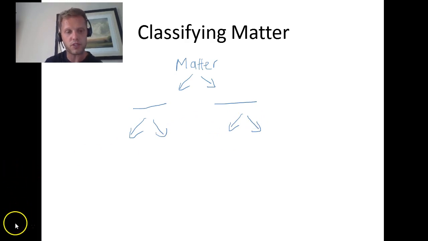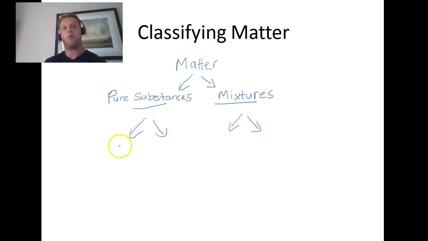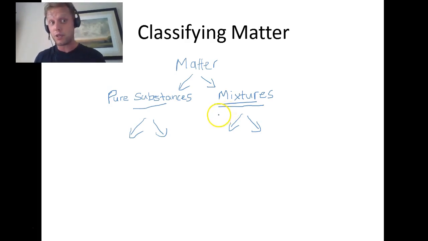So I'm going to give you a moment to see if you can do it. Oh, that was too quick, eh? So the first classification is something known as pure substances, and the other classification is something known as mixtures. So everything around us can be divided as pure or mixtures. Pure things, for example, water, that's pure, okay? As long as there's nothing in it, pure water would be a pure substance. Mixtures would be like your chocolate chip cookie, okay?